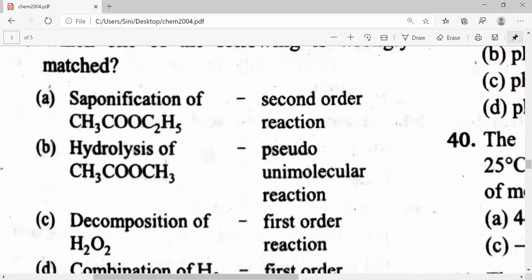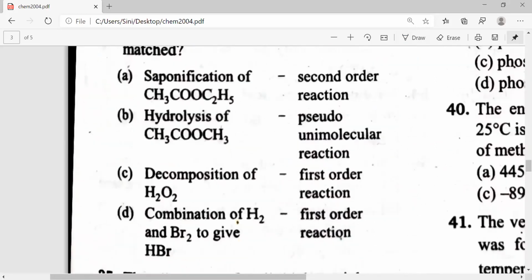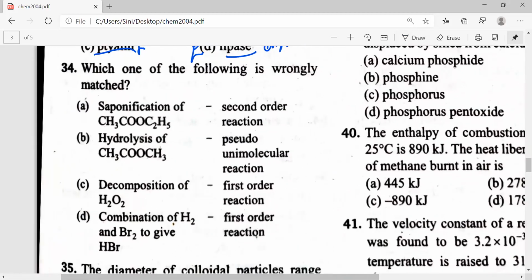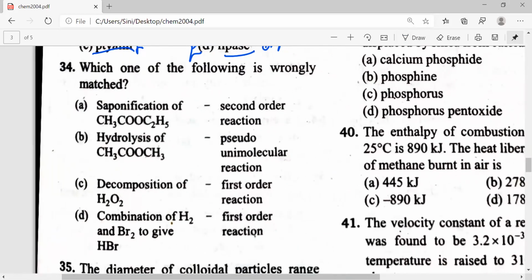34th one. Which one of the following is wrongly matched? A, B, C, or D?